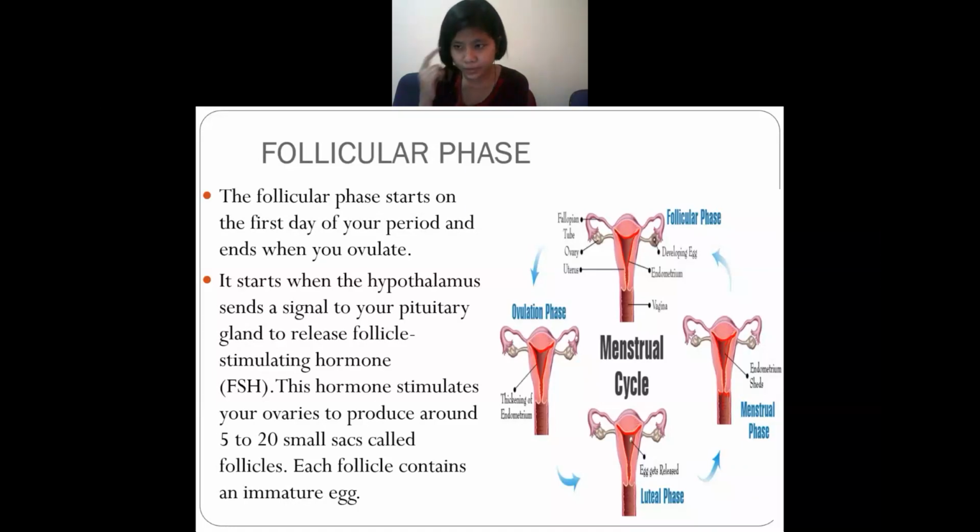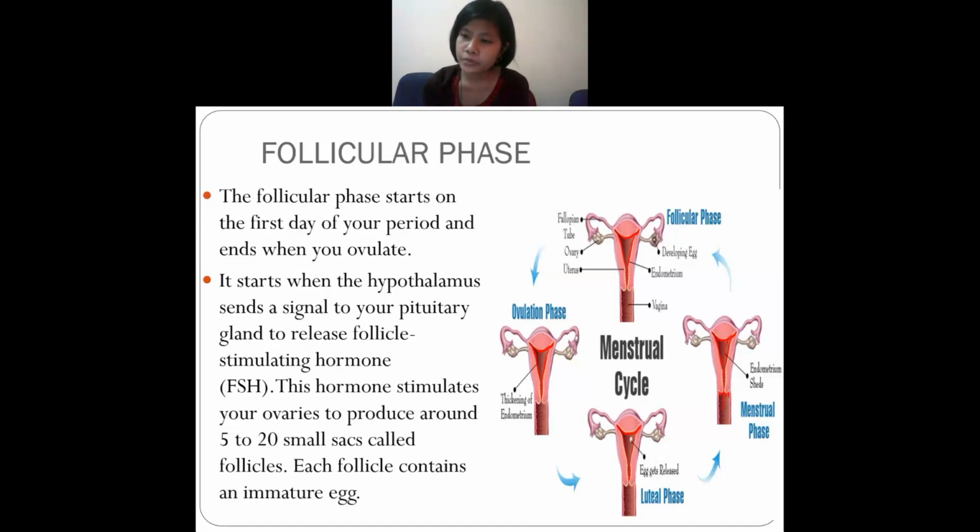So what usually happens here in the follicular phase? The hypothalamus, inside your brain, sends a signal to the pituitary gland. This pituitary gland releases one hormone, which is follicle stimulating hormone, also known as FSH.